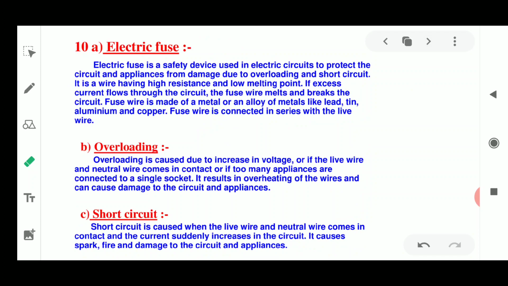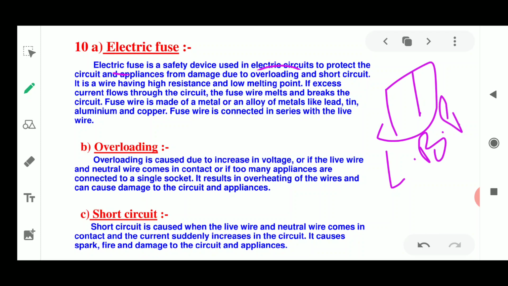An electric fuse is a safety device which is used in electric circuits to protect the circuit and the appliances from damage due to overloading and short circuit. Two new words are there, that is overloading and short circuit. In this fuse there is one wire which has high resistance and a low melting point.